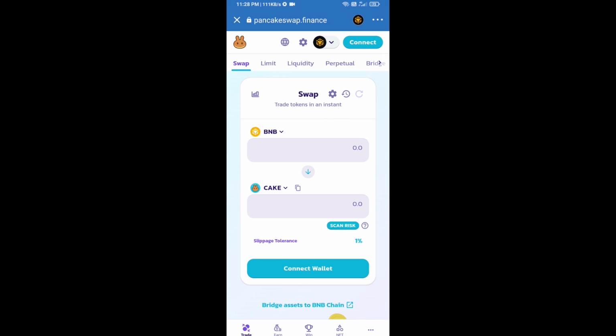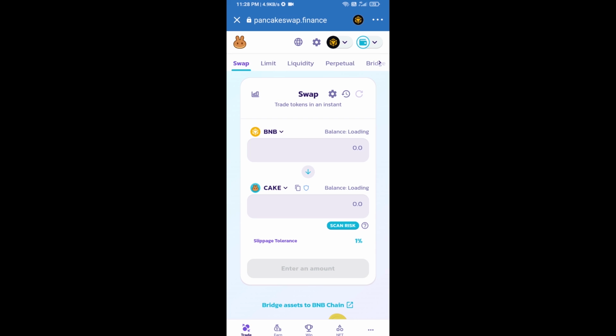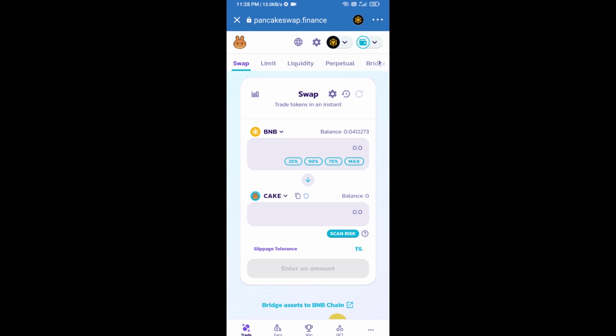After that, you will connect PancakeSwap exchange to Trust Wallet. Click on Connect Wallet. Then click on Trust Wallet. So Trust Wallet has been successfully connected to PancakeSwap exchange. Now you will click on Cake.